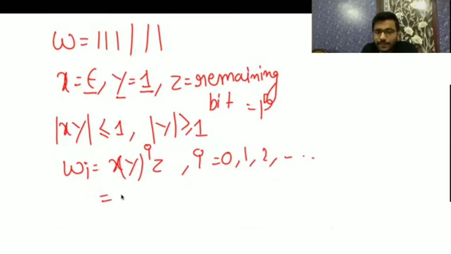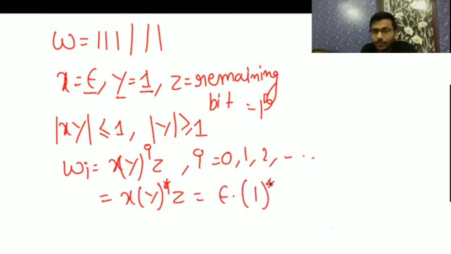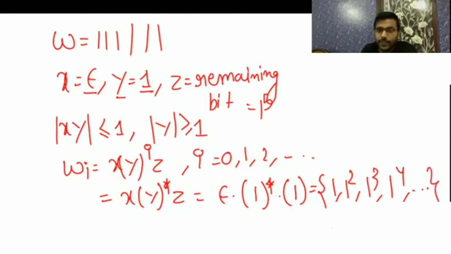So that's why I say that it is x y star z. X is your epsilon, y is your 1 whole star, z is your 1. You are going to get here 1, then 1^2, then 1^3, 1^4, any number of 1s. So that is in the language only. For all this kind of string, whatever new string you get is in the language only.